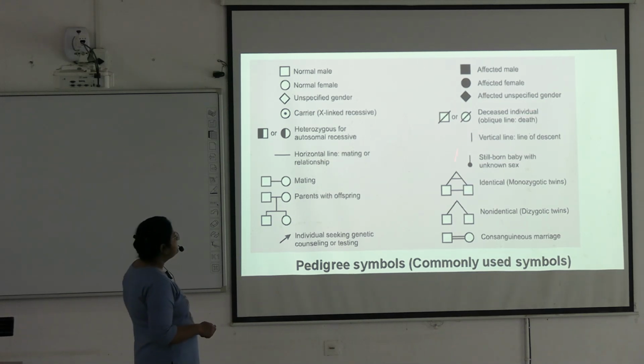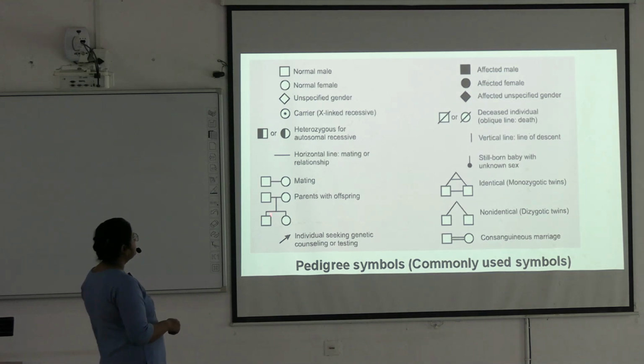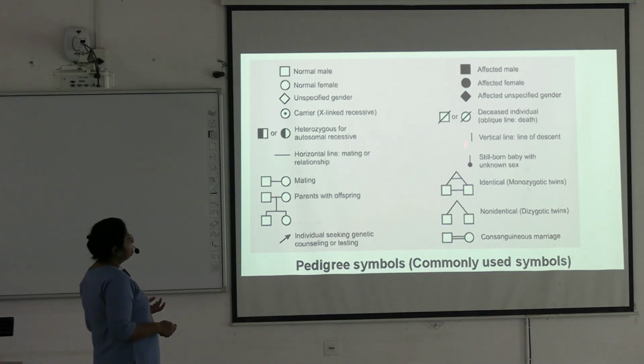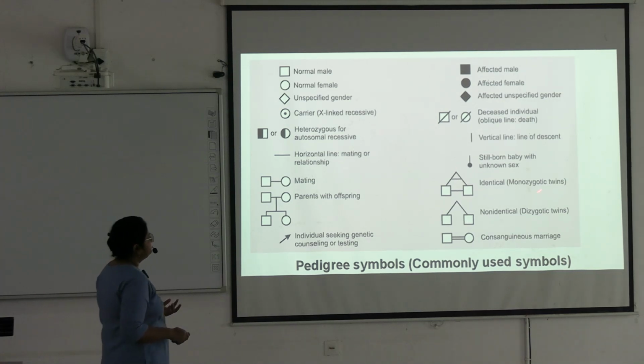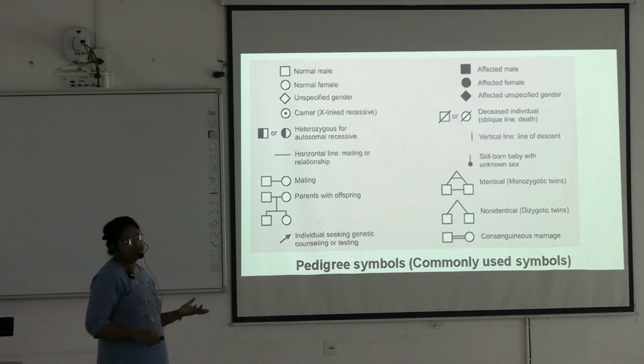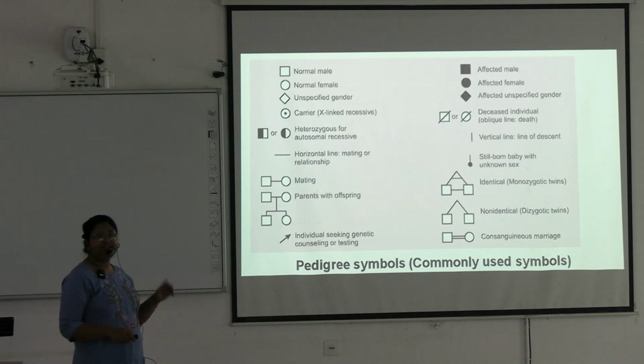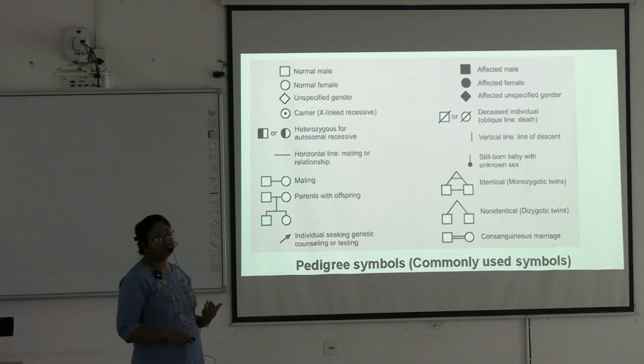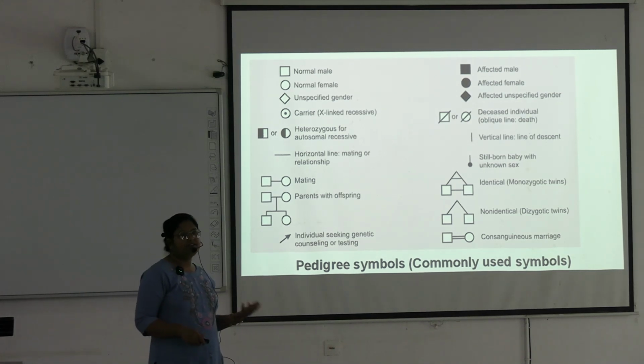This vertical line is the line of descent. It is going towards the next generation. A vertical line with this dot means a stillborn baby of unknown sex. Stillborn means the baby was dead during the delivery of the baby, or intrauterine death.